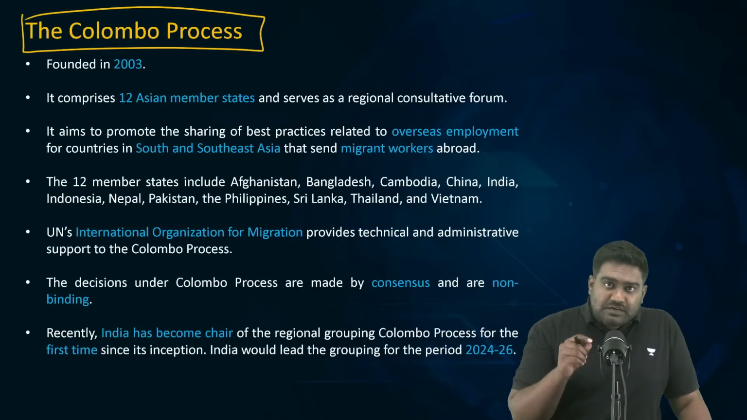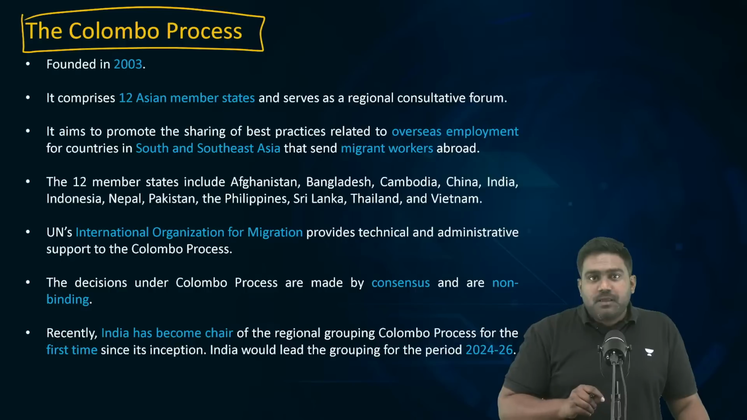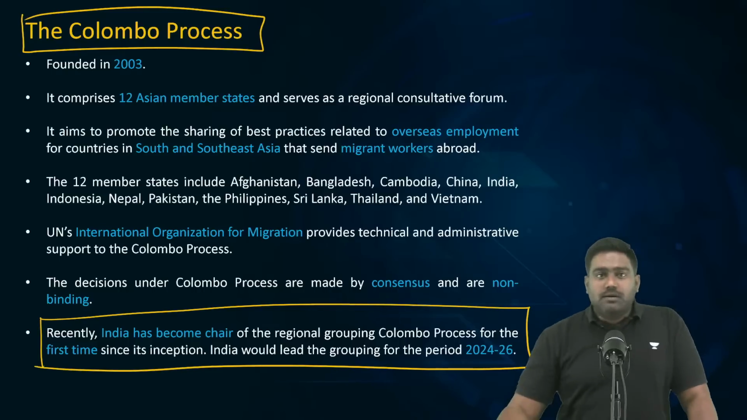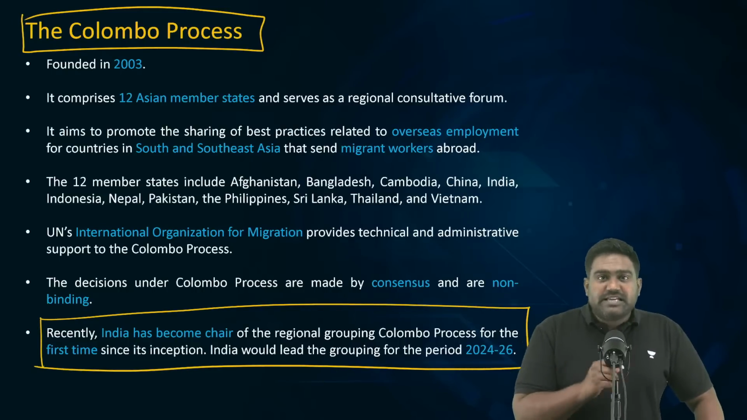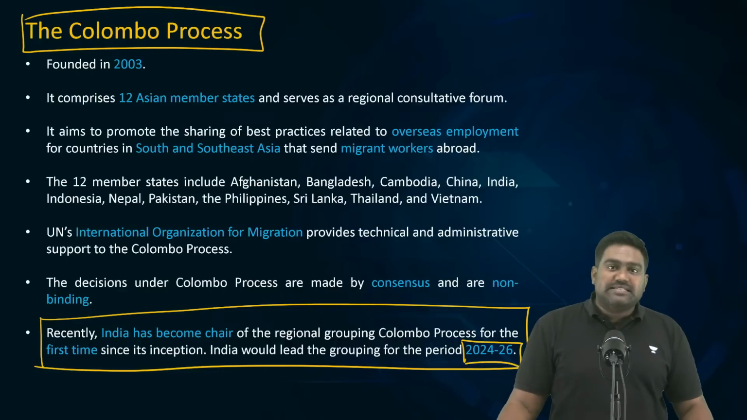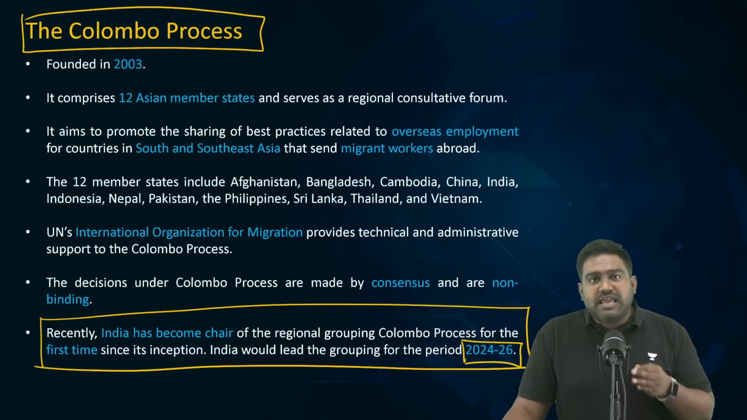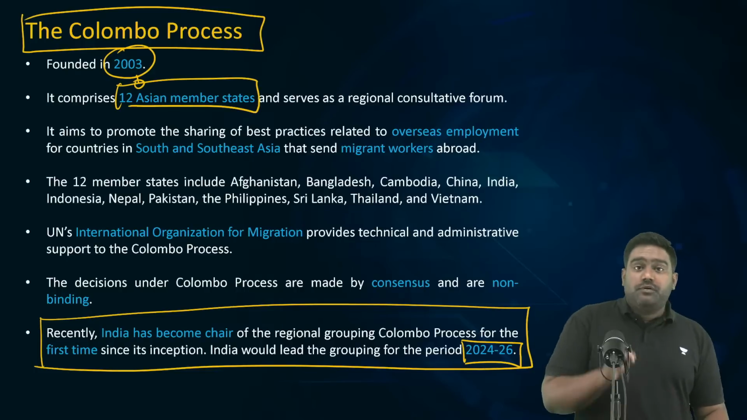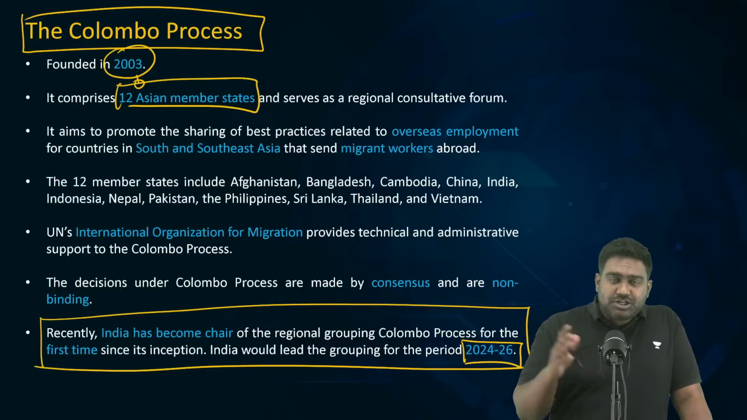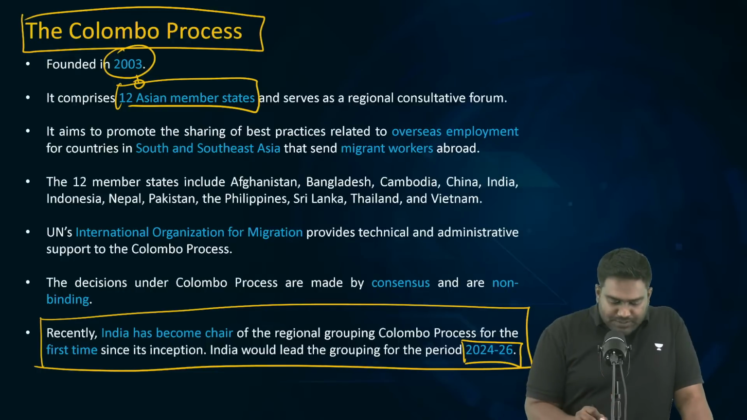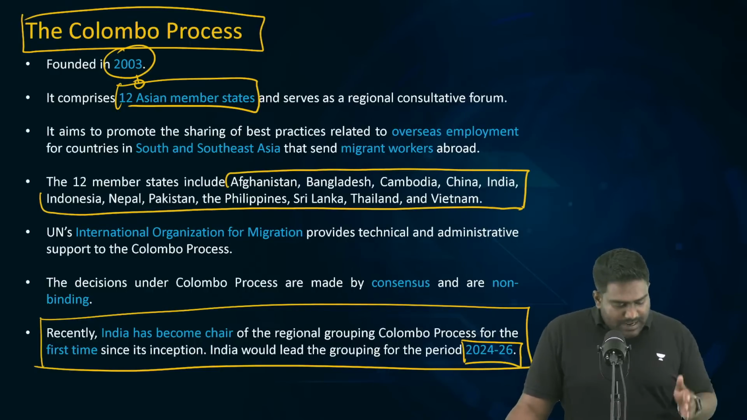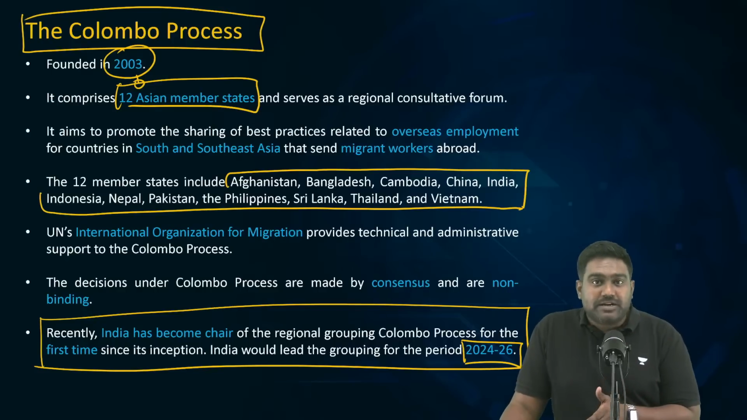I'm not sure many of you would have heard about this, but it was in the news. Why? Because India, for the first time, has become the chair of the Colombo process. We will be leading this initiative from 2024 to 2026. That is why the topic is very, very important. It was founded in the year 2003 and it consists of 12 Asian countries from South Asia and Southeast Asia. Which are the member countries? Please make a note: Afghanistan, Bangladesh, Cambodia, China, India, Indonesia, Nepal, Pakistan, Philippines, Sri Lanka, Thailand, and Vietnam.